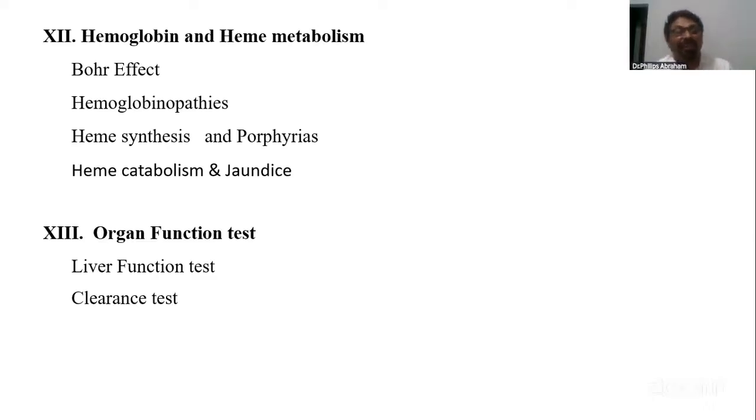Hemoglobin and heme metabolism. Of course, heme synthesis and porphyria is an essay. Heme catabolism is a 5-mark question. Differential diagnosis of jaundice can be a 5-mark question. Sickle cell anemia in the hemoglobinopathies. Sickle cell anemia has been asked several times. Once or twice thalassemia has been asked.